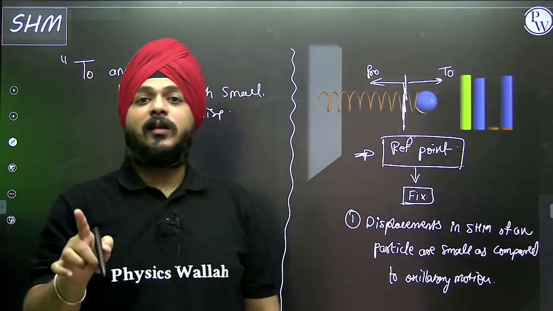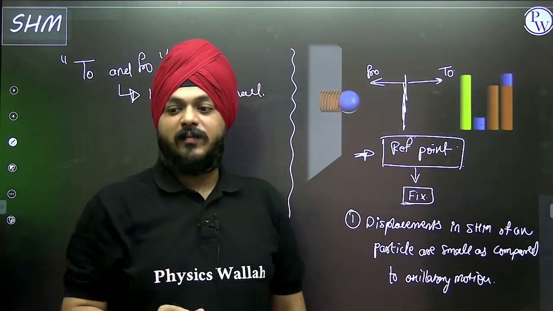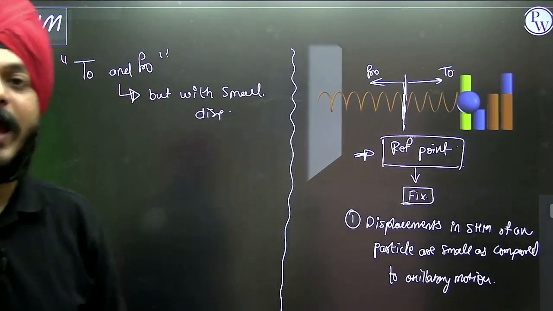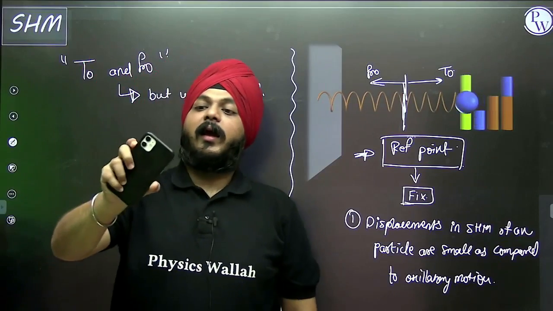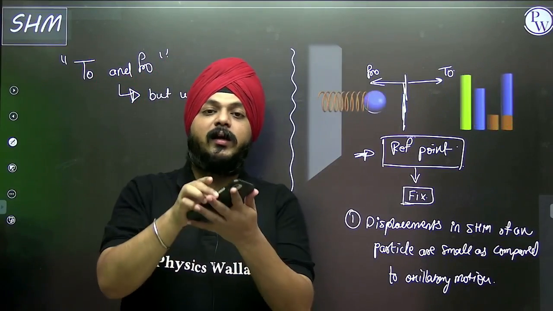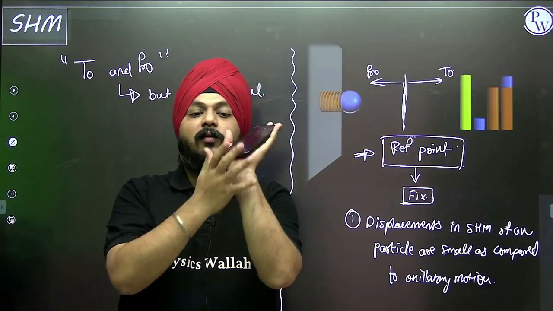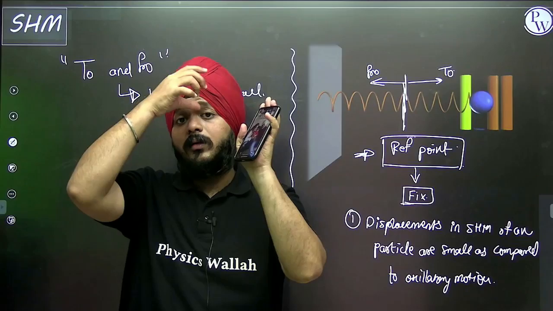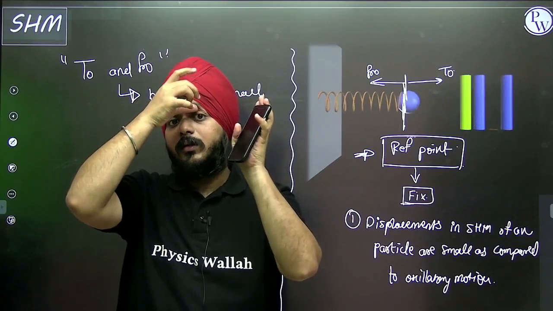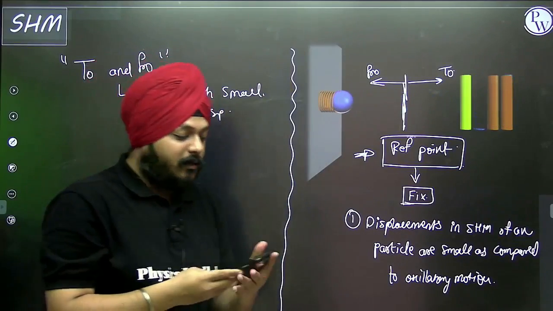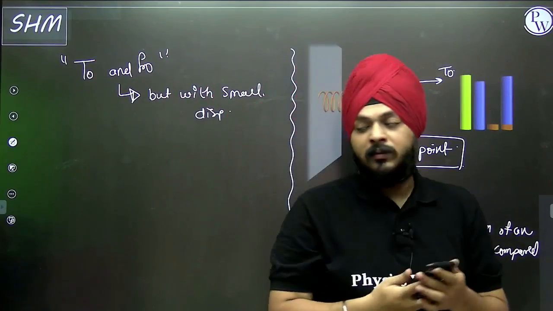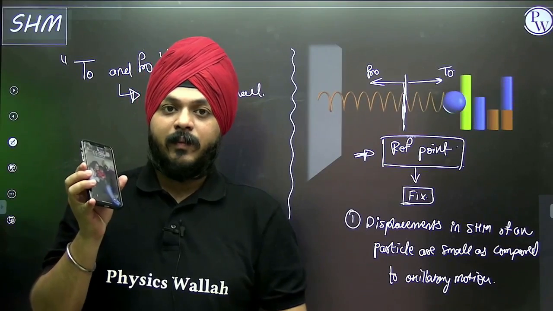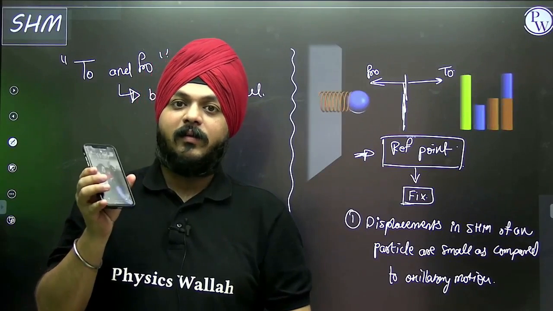Mobile vibration is an SHM. I'm giving you an example. Suppose it is just kept randomly on a desk, and someone calls you, and it is in vibration mode, then it keeps vibrating like this. So that vibration is SHM.